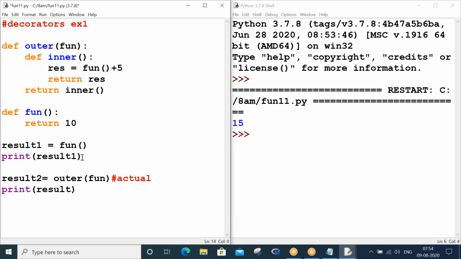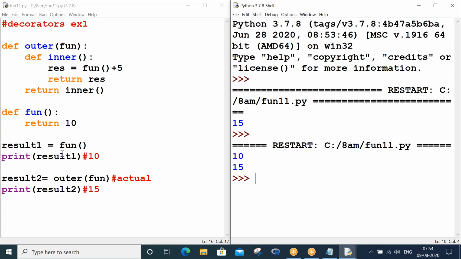So what is this? This is without decoration, like standing on the weight checking machine. Let's say it shows your weight is 10. Now after you go to the beauty parlor and you check your weight, your weight has increased to 15. That's what you can see in the result. Calling the function the first time gives the original answer of that function.